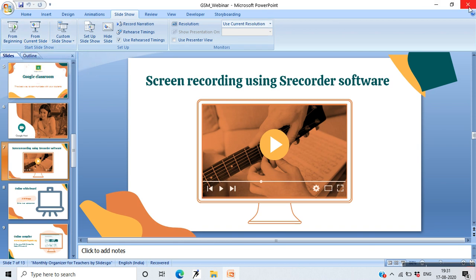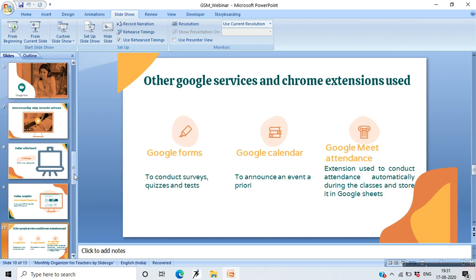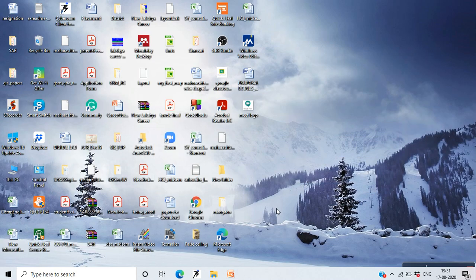Actually, Screencast-O-Matic is a very common recording software that people use, but the free version allows only 15 minutes of recording. I have been recording my screen for I don't know how many minutes.